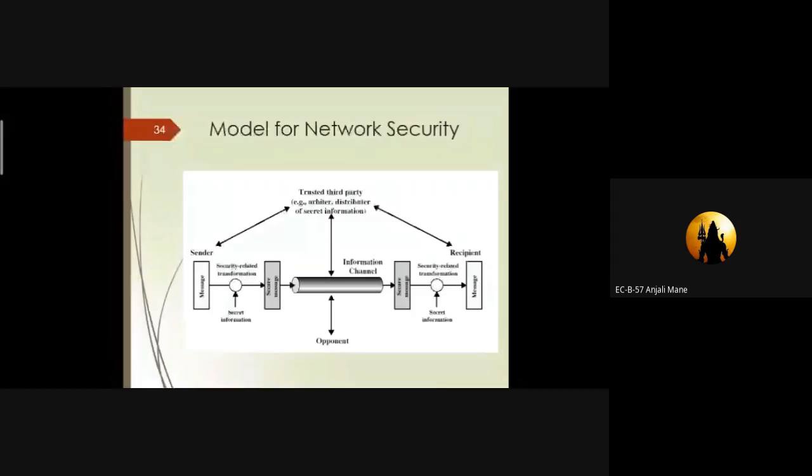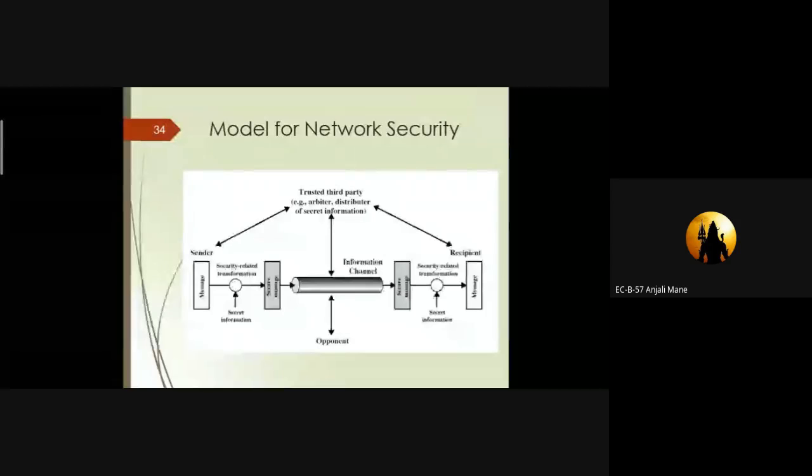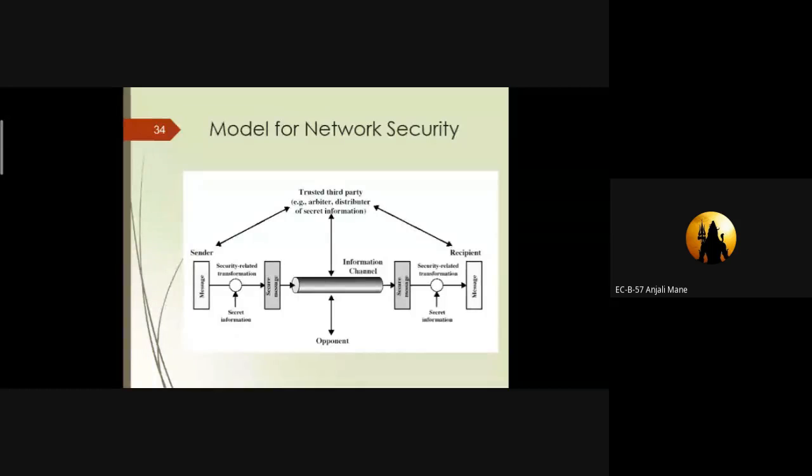For that purpose we define the network security model. In order to secure our data and our network, we can design one proper model, and that model is referred to as a network security model.